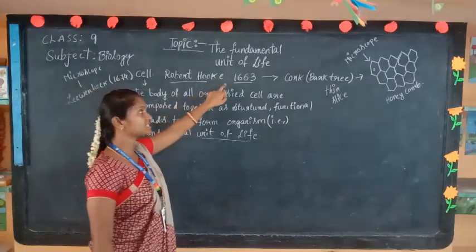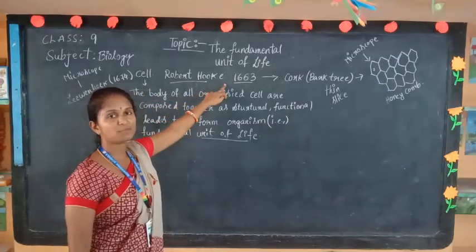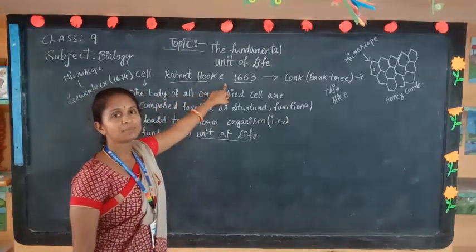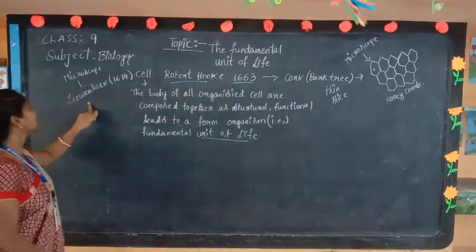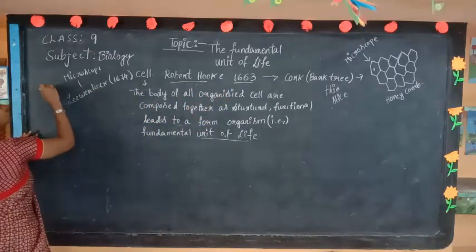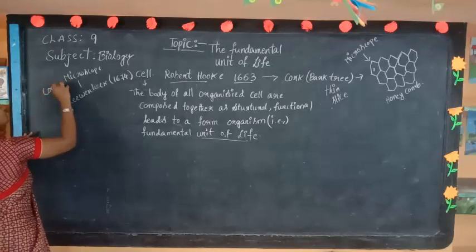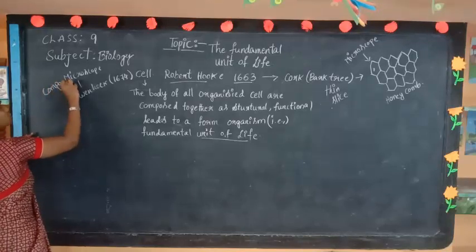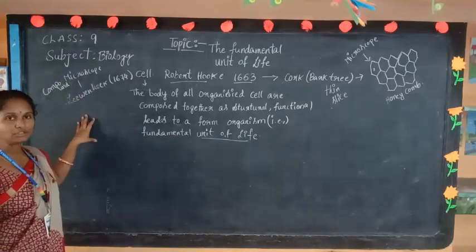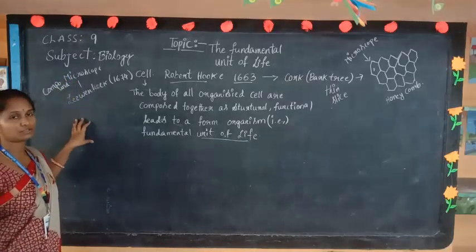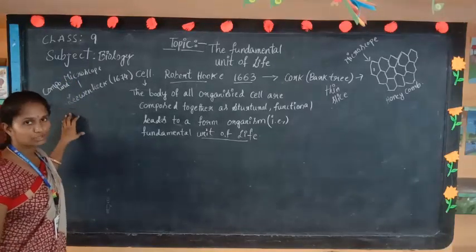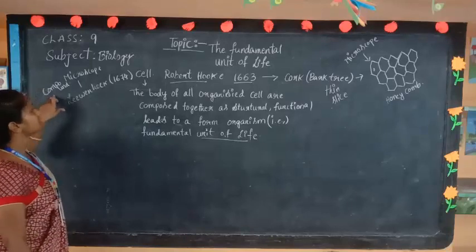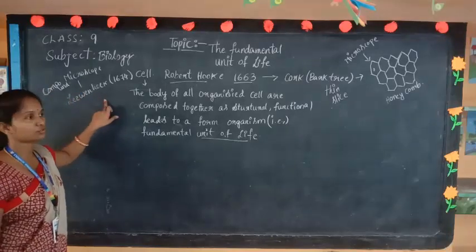In 1666, he observed with the help of a normal microscope, and this is the compound microscope. In the next session, I am going to tell you about the compound microscope and its parts. Now you should listen to it. Yes, he discovered the compound microscope.